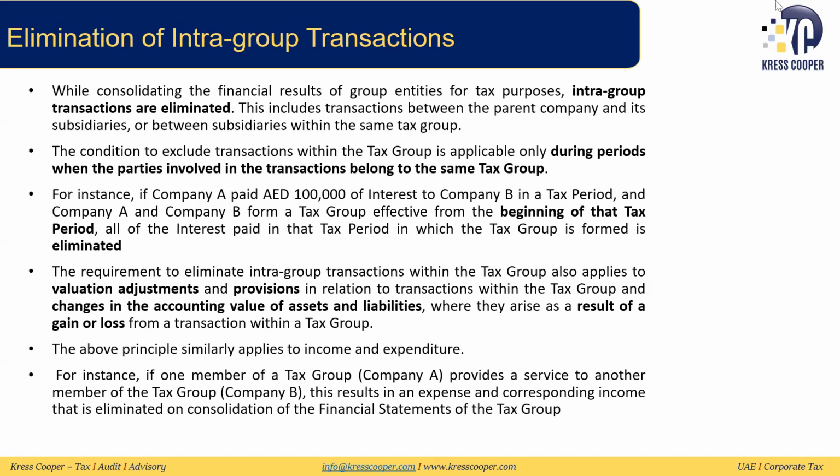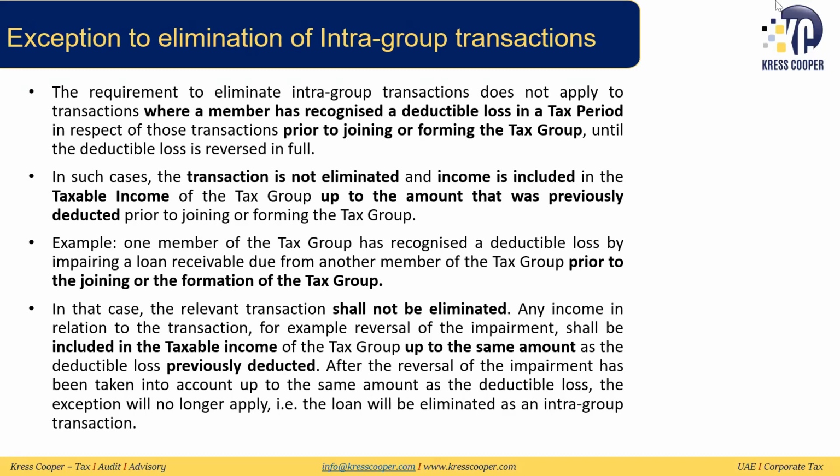Also, one company will have an income and a corresponding company will have an expense when these intergroup transactions are being eliminated. So that is important. We discussed that there is one exception to this elimination. That is where a member has recognized a deductible loss in a tax period prior to joining or forming this tax group. Then this transaction is not eliminated, and the income is included in the taxable income of the group up to the amount that was previously deducted prior to joining or forming this tax group. So this is when the member was not part of the tax group and this deductible loss occurred.